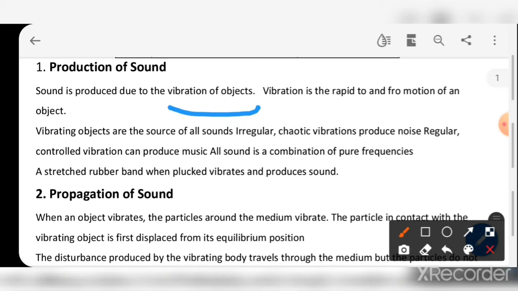Vibration is the rapid to-and-fro motion of an object. Vibrating objects are the source of all sound. Irregular, chaotic vibrations produce noise. Regular, controlled vibrations can produce music. All sound is a combination of pure frequencies. A stretched rubber band when plucked vibrates and produces sound.